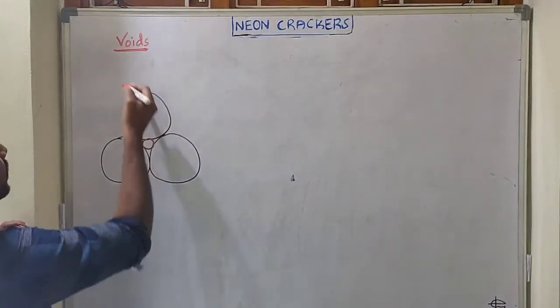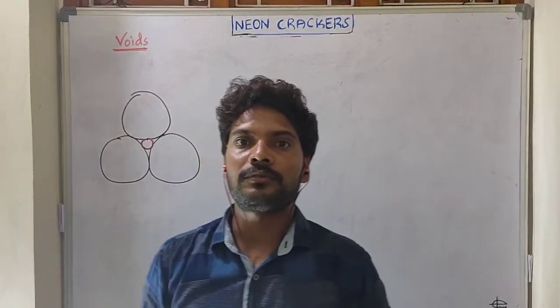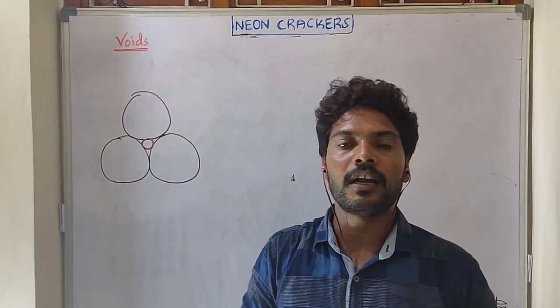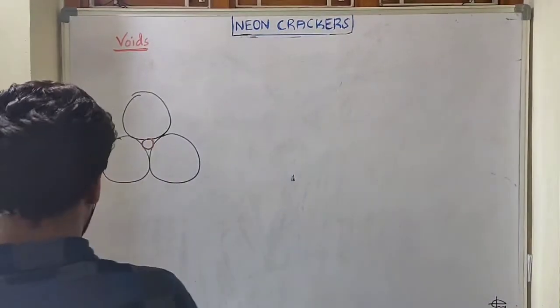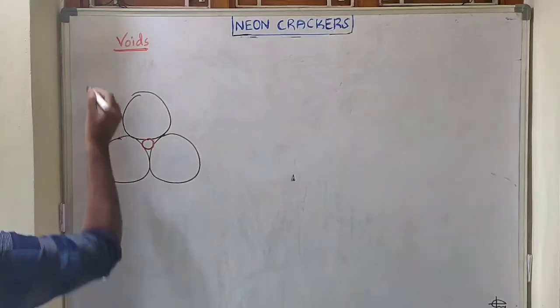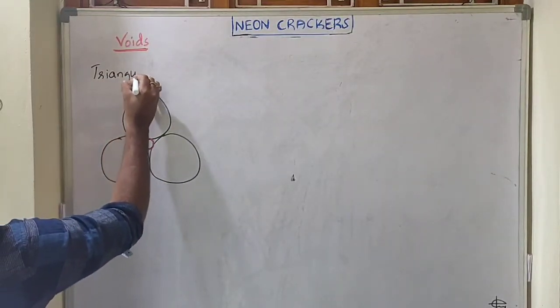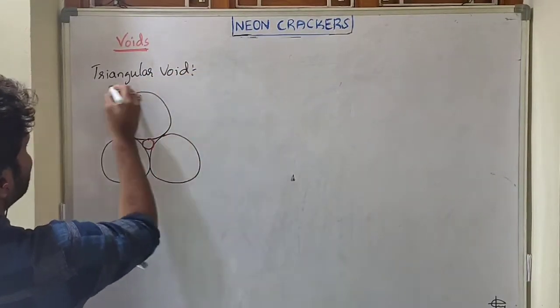Now voids are mainly four types. Those are triangular void, tetrahedral void, octahedral void, and the last one is cubical void. Let's see one by one. What is the first one? Triangular void.